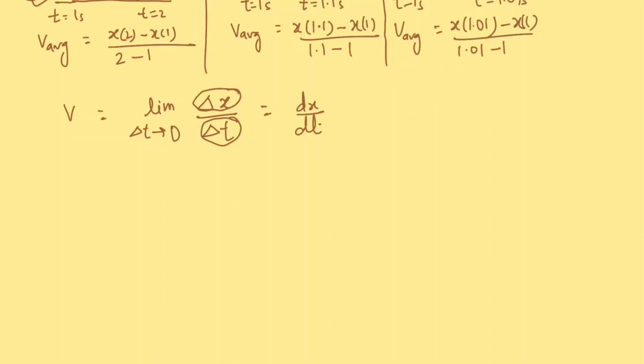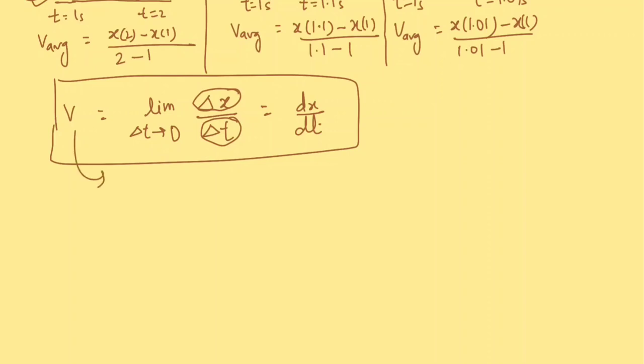So what does this expression mean? What are the special meanings of this expression? So this is for instantaneous velocity, or just velocity. Fine.